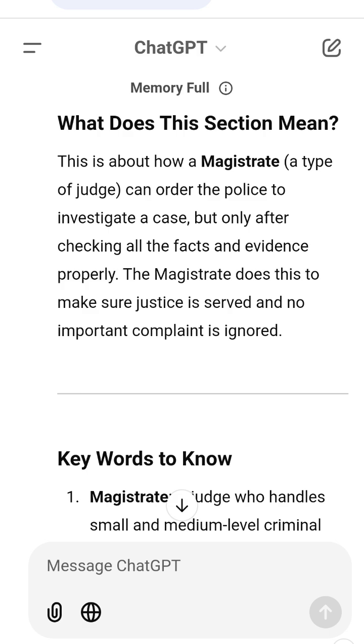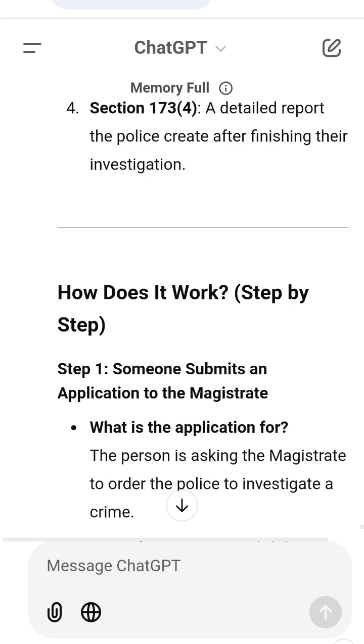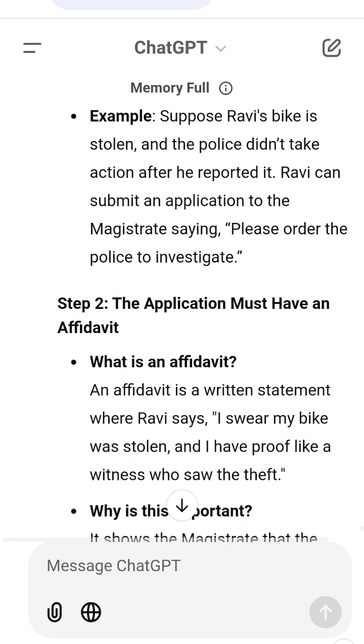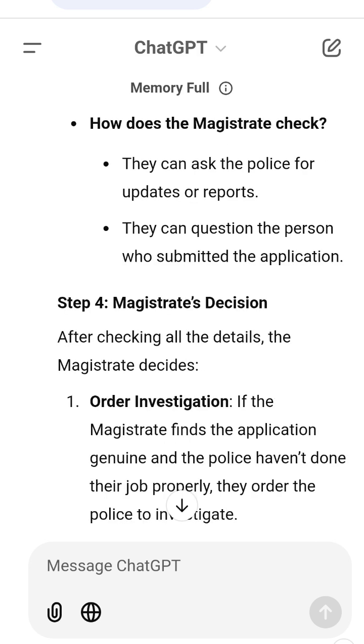Example situation. Case: a worker files a complaint that his wages were stolen but the police ignore it. Action: he submits an application with an affidavit to the magistrate saying, I have proof that my employer didn't pay me and kept my money. Magistrate's role: the magistrate checks if the affidavit is truthful. They ask the police, did you investigate this complaint? If the police did nothing, the magistrate orders them to investigate immediately.